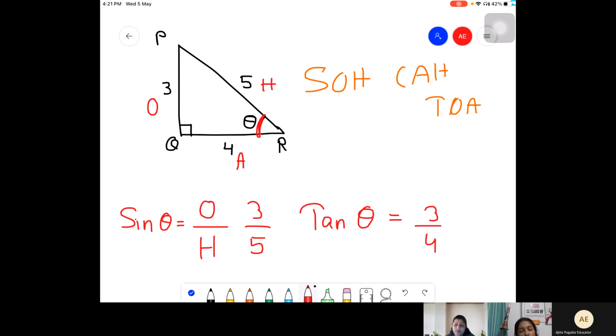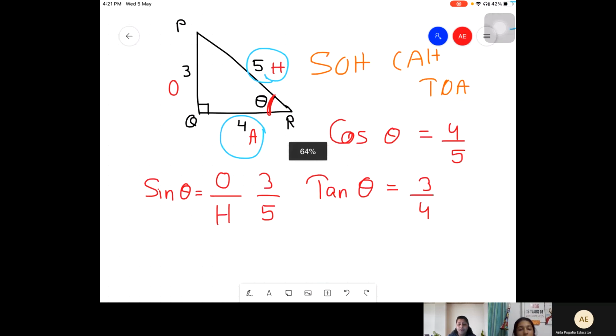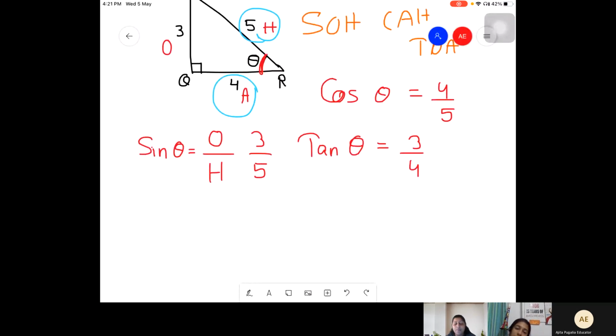No, because finding out the cos is worthless here. Why? Because if you get the cos value, you'll have to use adjacent by hypotenuse. If you want to use cos here, cos theta will be 4 upon 5. In this very particular question, I gave you all the three sides. But in exam questions or the questions which you are about to do, all the things won't be given to you. So आपको एक या दो ही चीज देंगे. So you will be very restricted with which kind of ratios to use.